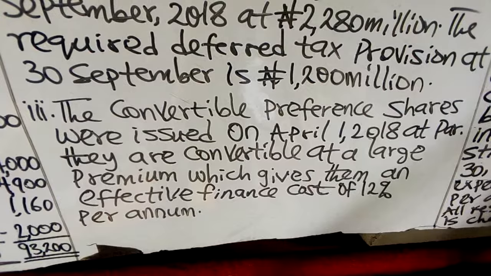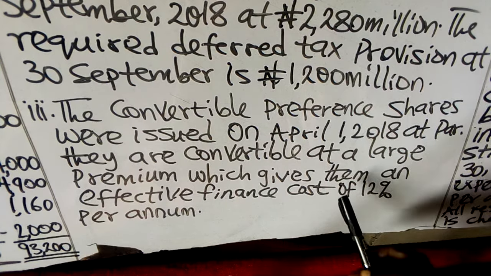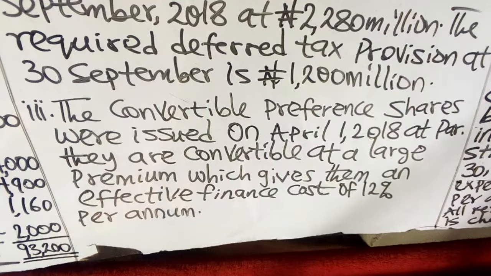Note 3: the convertible preference shares were issued on April 1st, 2018 at par. They are convertible at a large premium, which gives them an effective finance cost of 12% per annum. This is a financial instrument, so it shall be measured in accordance with IAS 32 Financial Instruments: Presentation, and that will affect the liability and the finance cost. So it doesn't affect our cost of sales.